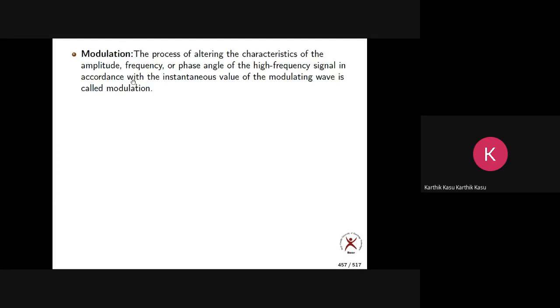The process of altering the characteristics of amplitude, frequency, or phase of the high frequency signal, which means the carrier actually. So the process of altering the characteristics of the amplitude, frequency, or phase of the carrier in accordance with the message signal is called modulation. Here I am not saying specifically the definition of amplitude modulation, frequency modulation, phase modulation, all those things.